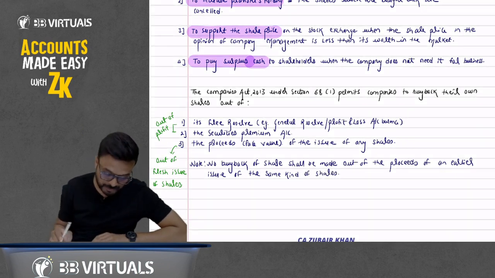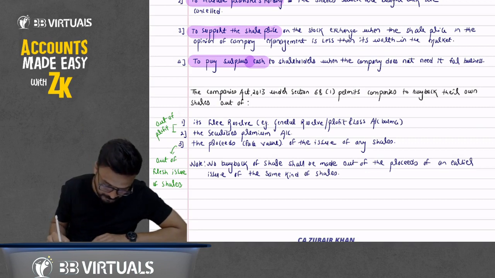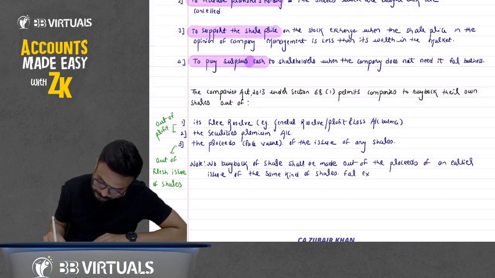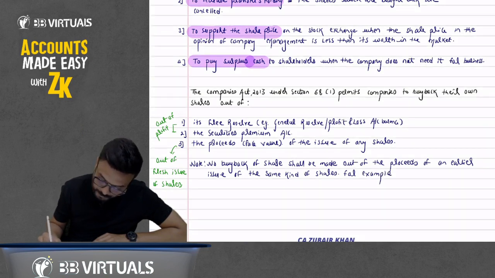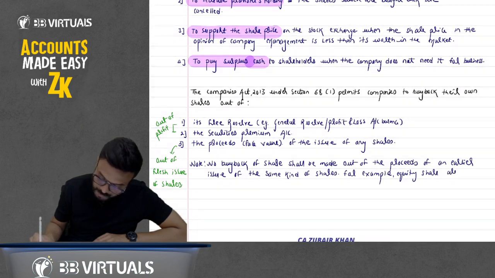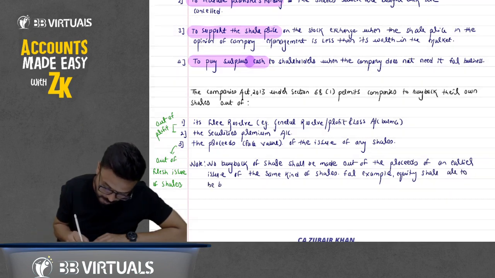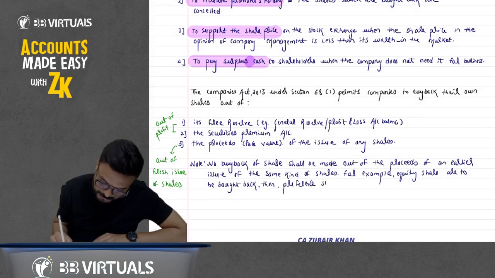Of the same kind of shares. For example, if equity shares are to be bought back, then preference shares may be used for the same.